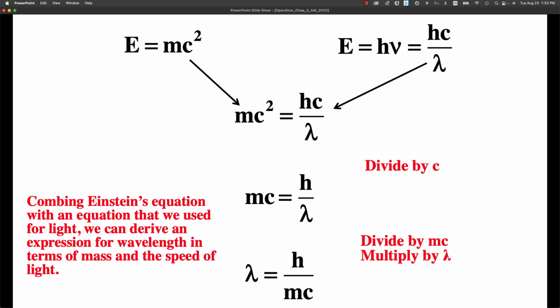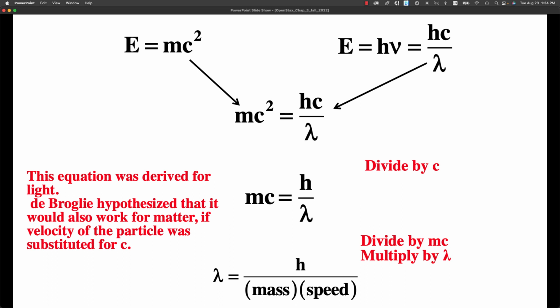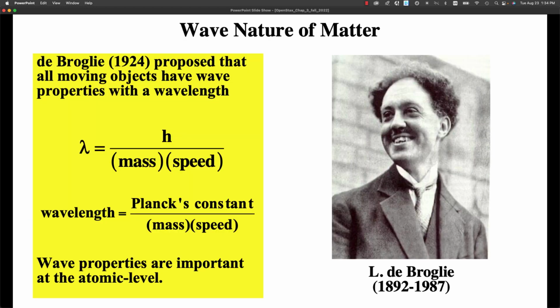Now this is an interesting equation. De Broglie actually hypothesized that matter should have a wavelength equal to Planck's constant divided by mass and speed. It's kind of interesting. De Broglie's PhD dissertation was something like on the order of 9 pages. His committee was kind of dumbfounded on whether or not he deserved his PhD, so they sent it to Einstein, and Einstein said, yeah, sure, of course, give it to him.